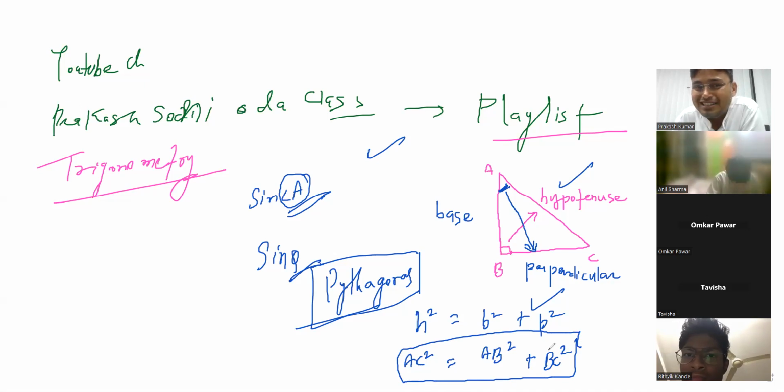Now tell me, why did I kill him? Why did I kill that mathematician Pythagoras? I'm just kidding.